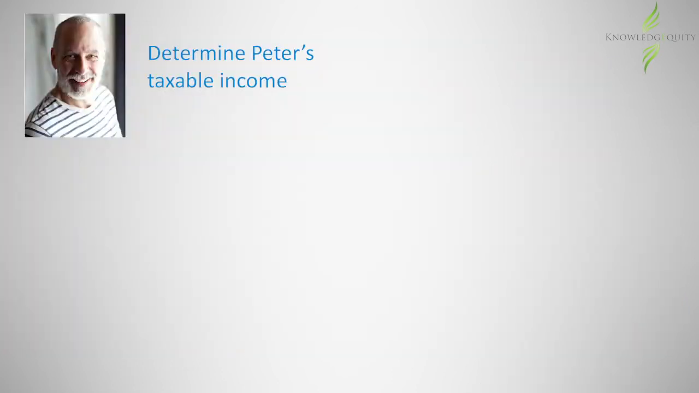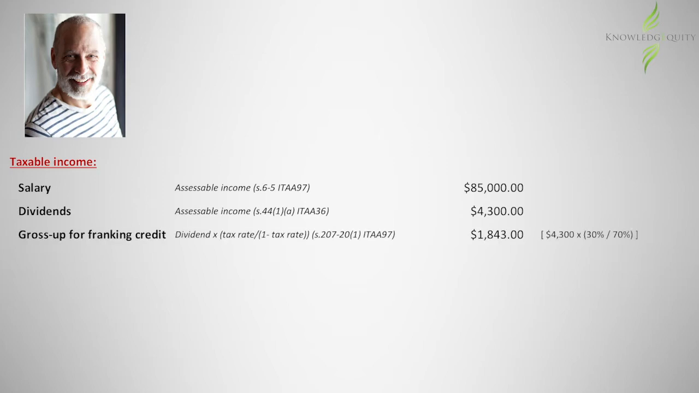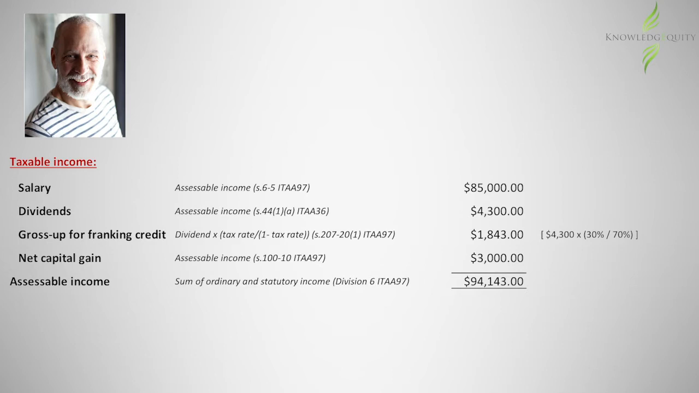So for Peter, step 1 requires us to determine his taxable income. Peter's salary is ordinary income and the dividends received are statutory income. The dividend is grossed up for the franking credit by multiplying the dividend amount by the tax rate and then dividing by 1 minus the tax rate. The net capital gain is also included, which, being the net gain, assumes that discounts, if any, have already been applied. Adding these together gives us Peter's total assessable income.